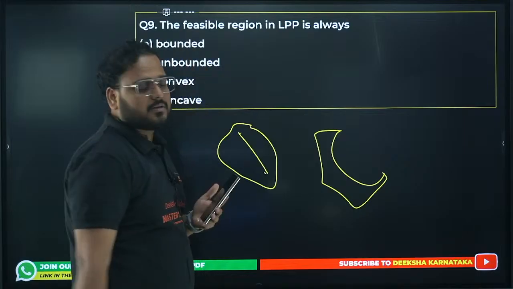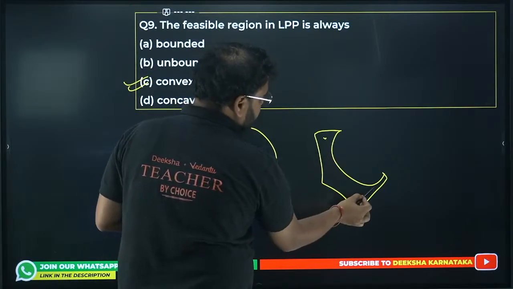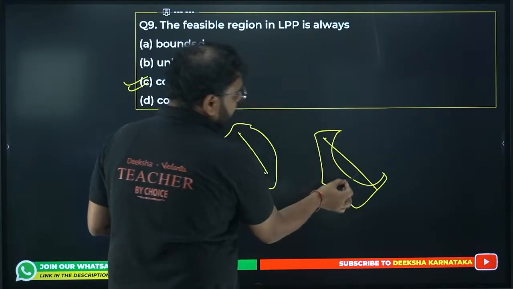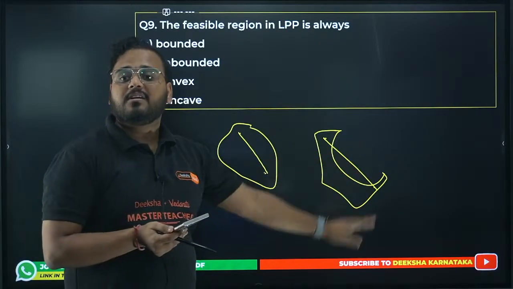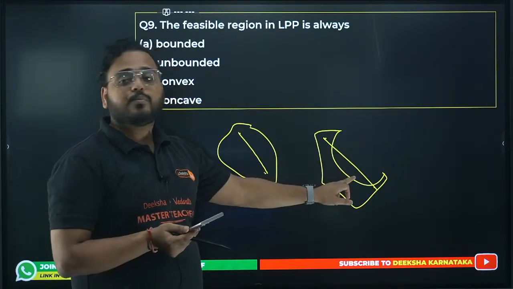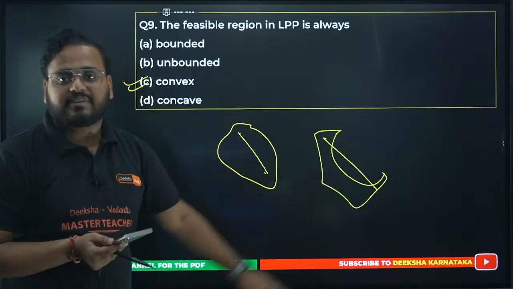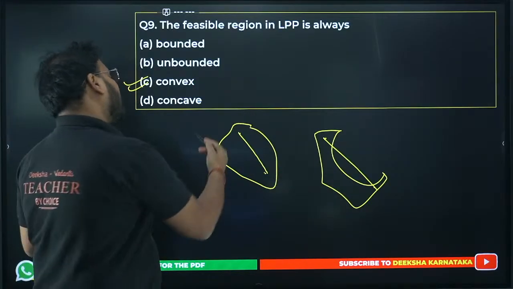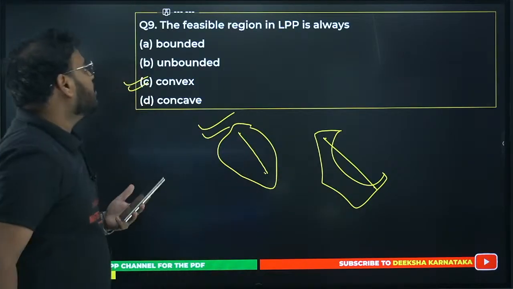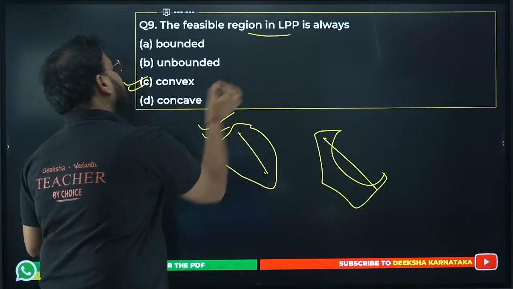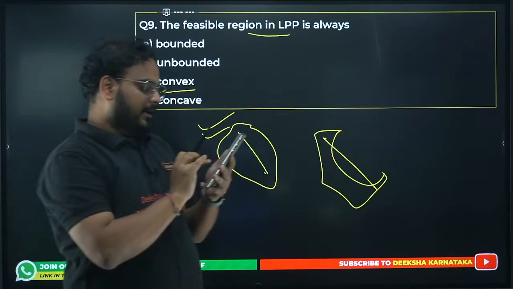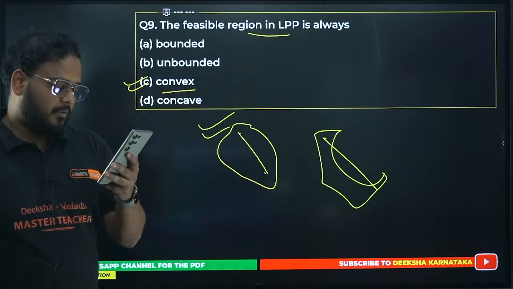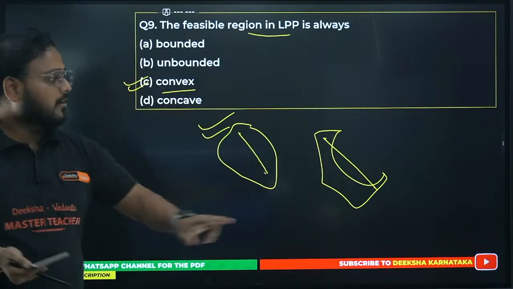This is my feasible region. I can have 2 points like this and join them. The line has some part of it out of the feasible region. So basically this is going to be concave. This is the concave type, this is a convex type. So we always have this particular case. The feasible region in LPP is always convex. It can be unbounded or bounded. Super. Okay, clear now? Very simple.